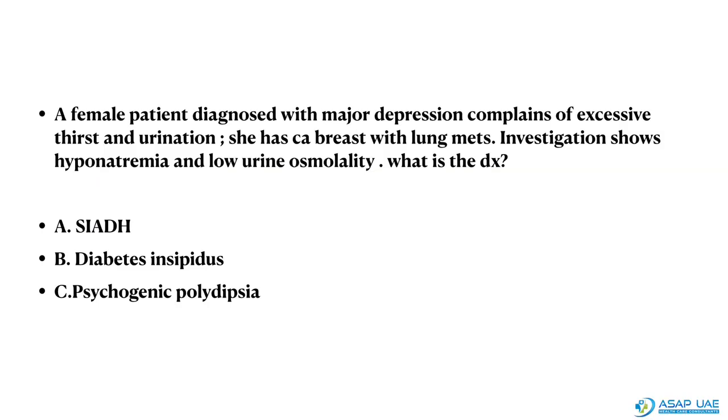Let's begin the session with a question. A female patient diagnosed with major depression complains of excessive thirst and urination. She has CA breast with lung mets. Investigation shows hyponatremia and low urine osmolality. What is the diagnosis? The options are A. SIADH, B. Diabetes insipidus, C. Psychogenic polydipsia. To solve this question, we need to know about normal ADH secretion and its abnormalities.